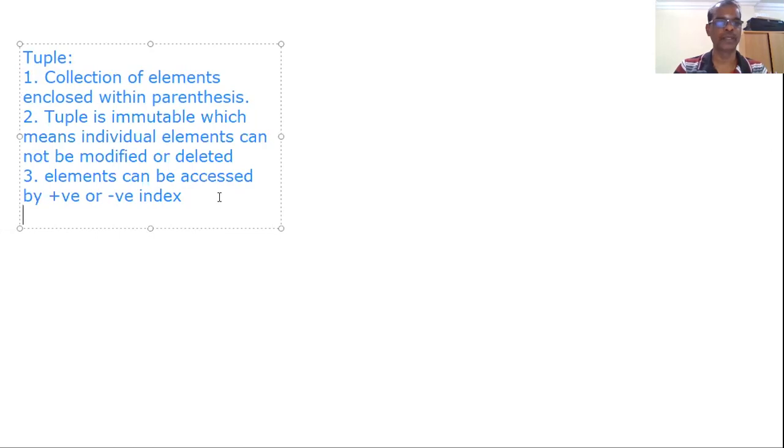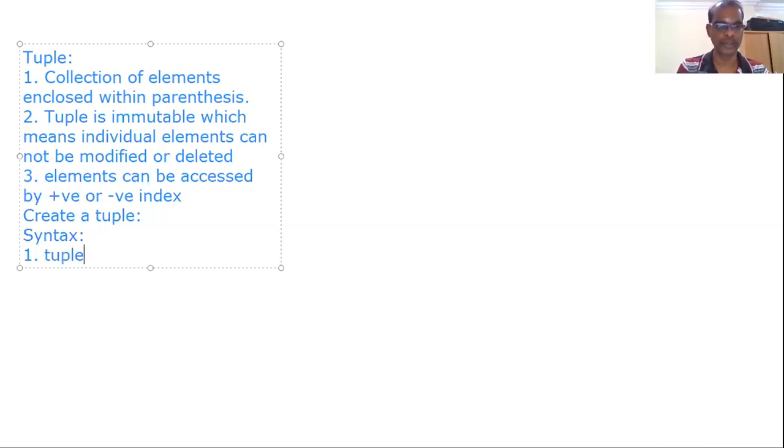Then we will study how we can create a tuple. First we will see the syntax, then we go to the program. There are many formats to create a tuple. The first one is tuple variable equal to open parenthesis, close parenthesis, that's all. It creates an empty tuple.